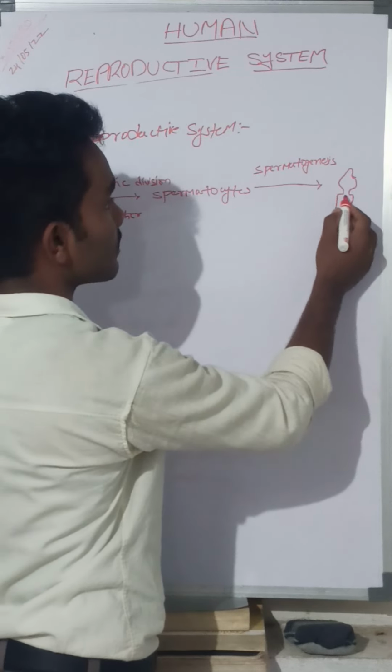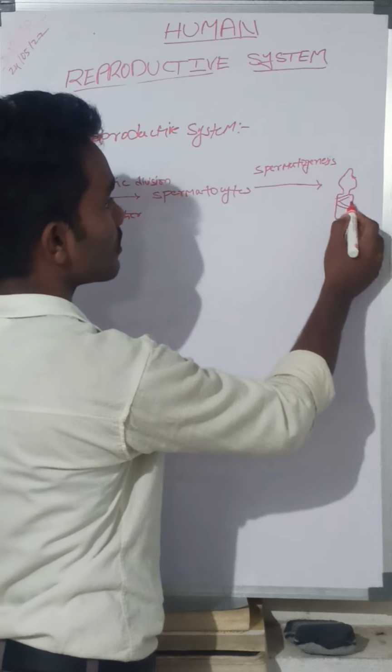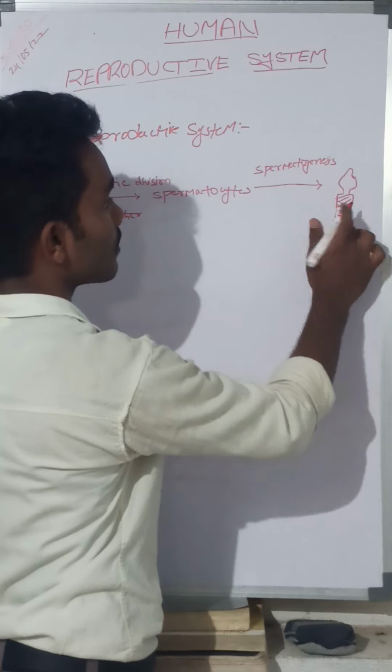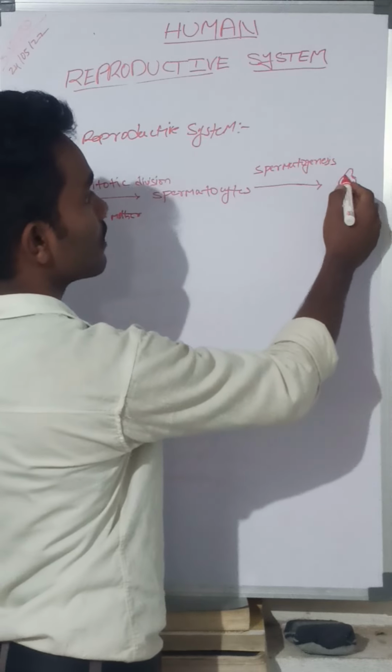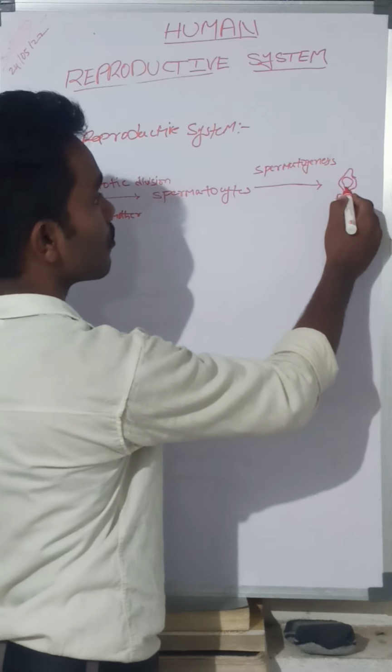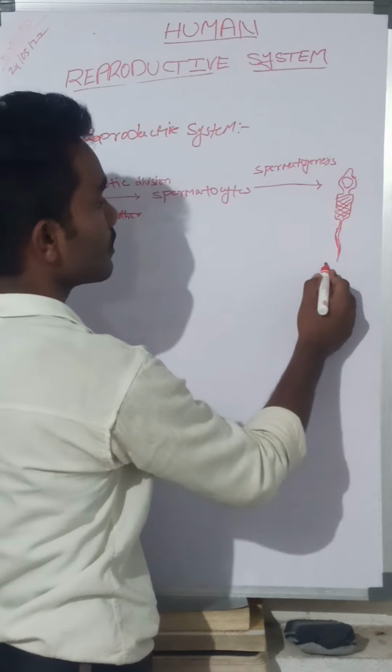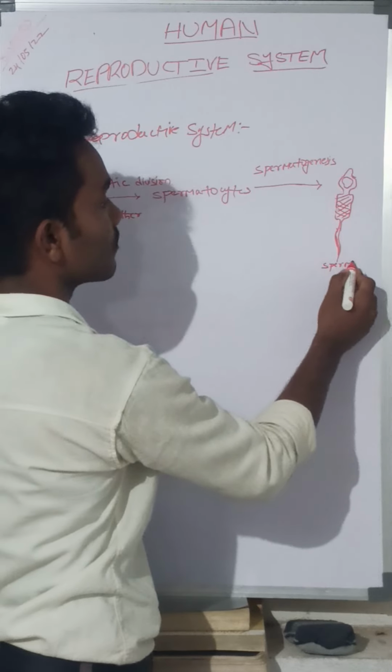It consists of large mitochondria, a lot of mitochondria will be present. Here is the haploid nucleus. That is the sperm.